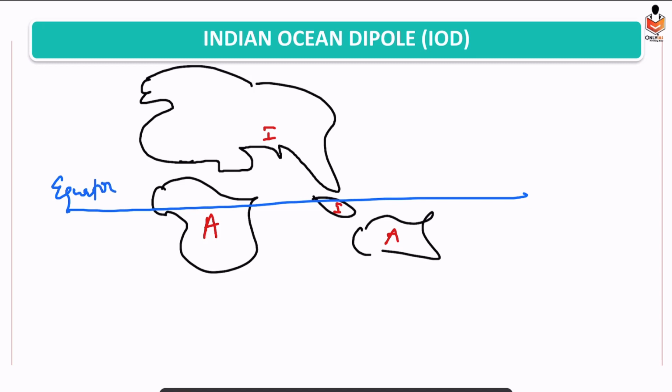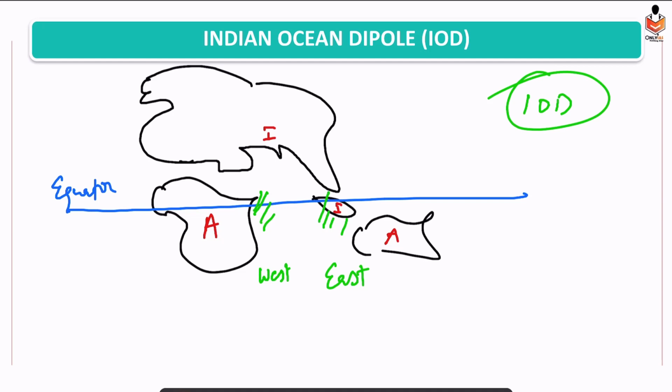Along the equator, we are observing the sea surface temperature, the western part and the eastern part. So the Indian Ocean Dipole is basically the difference between the sea surface temperature of the western part of the Indian Ocean and the equatorial eastern part of the Indian Ocean.